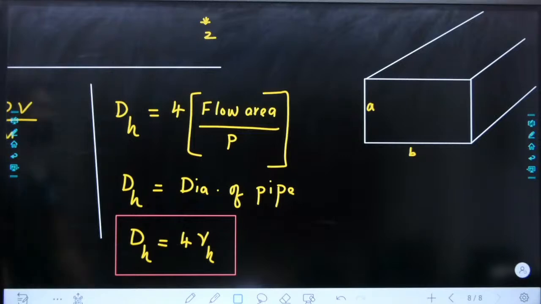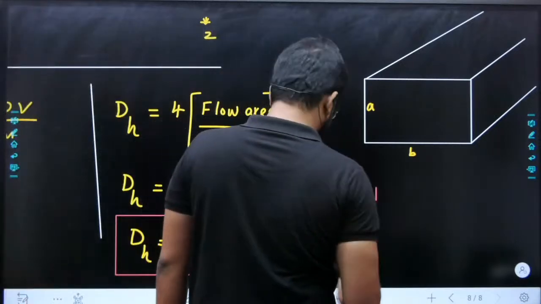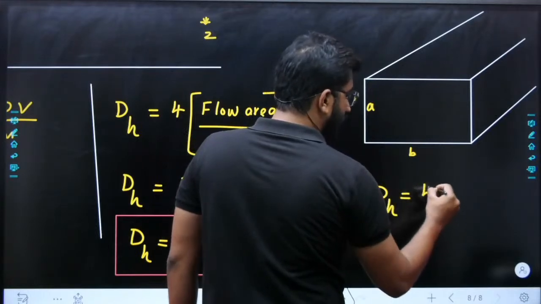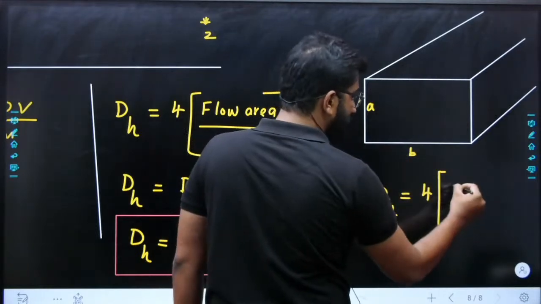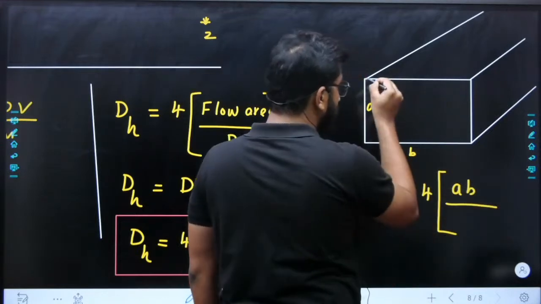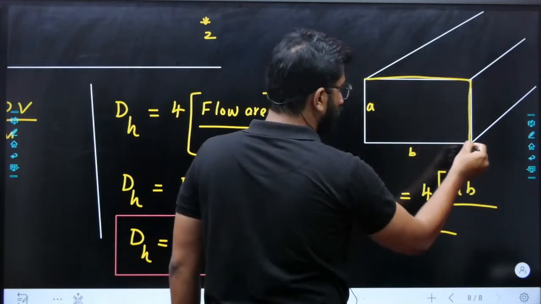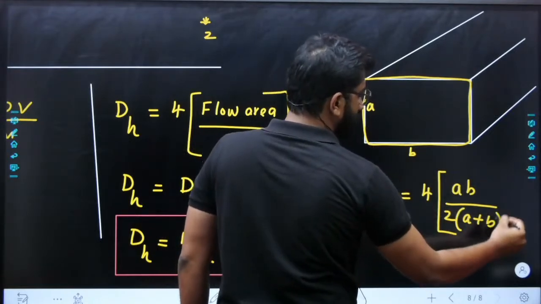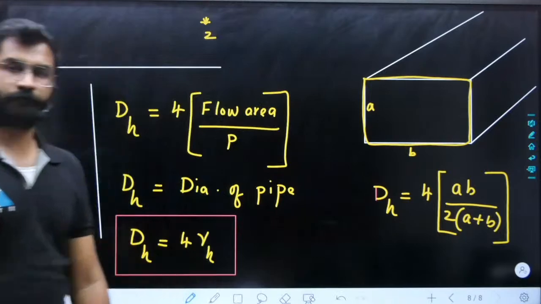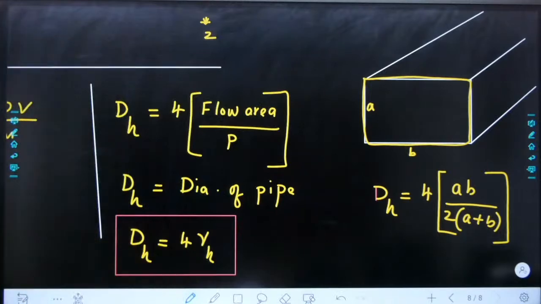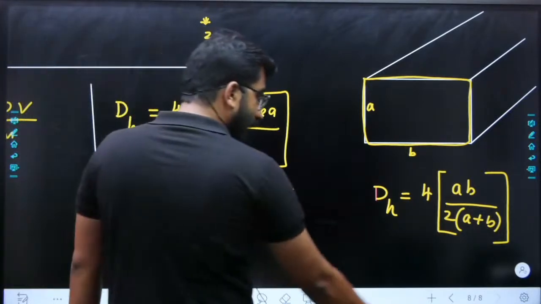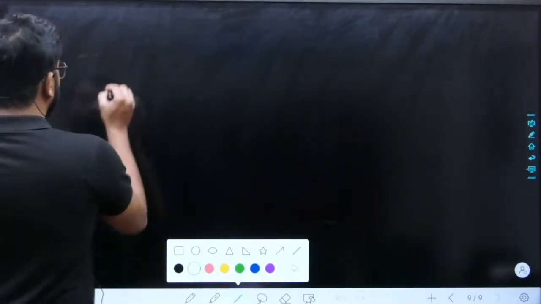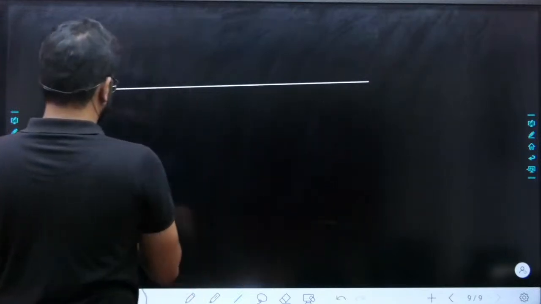Next, what is the hydraulic diameter here for a rectangular duct? 4 into what is the flow area? AB. What is the perimeter which is becoming wet? 1, 2, 3, 4. So it will be 2 into A plus B. Okay. Now for annulus, what is the meaning of annulus? This is the annulus, no?